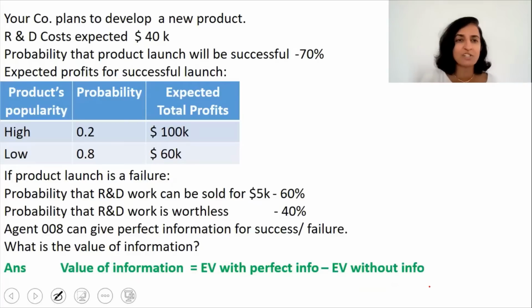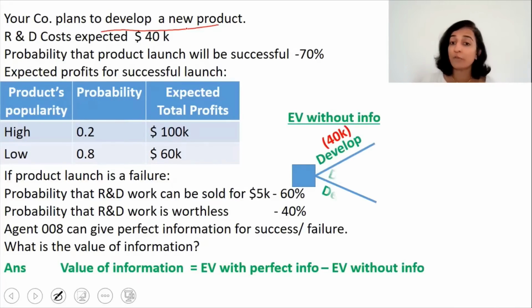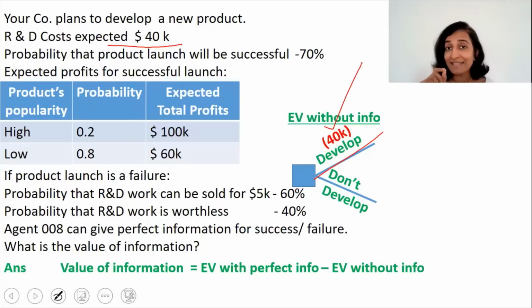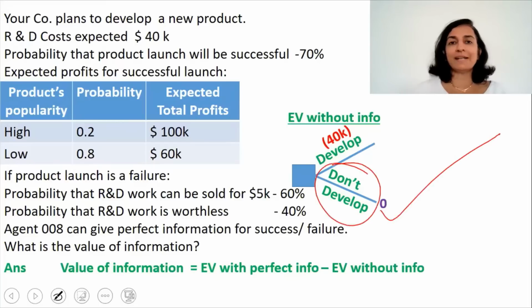So we will draw a decision tree. In a decision tree, what is the first thing? It's a square. That is a decision point. So what is the decision that we have to take? Whether we should develop a new product or we should not develop the new product. In this particular case, R&D expenditure expected is $40,000. So that is why it's written negative $40,000, as an expense which is to be incurred if we follow this path. Now, if we do not develop this product, then what is the profit that we earn? We earn a profit of 0. So that is why 0 is written against the do not develop option.